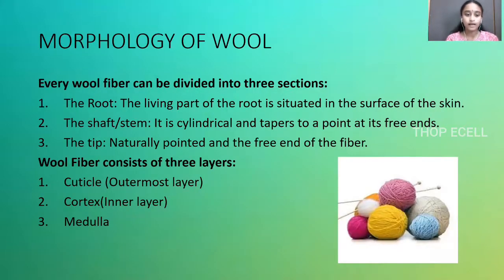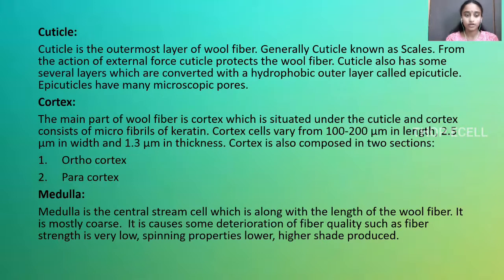Morphology of wool. Every wool fiber can be divided into 3 sections: root, stem, and tip. The root is situated in the surface of the skin, and the stem is cylindrical and tapers to a point at the free end. The tip is naturally pointed and is the free end of the fiber. Wool consists of 3 layers: cuticle, cortex, and medulla. The cuticle is the outermost part, the cortex is the inner layer, and the medulla is the innermost layer.